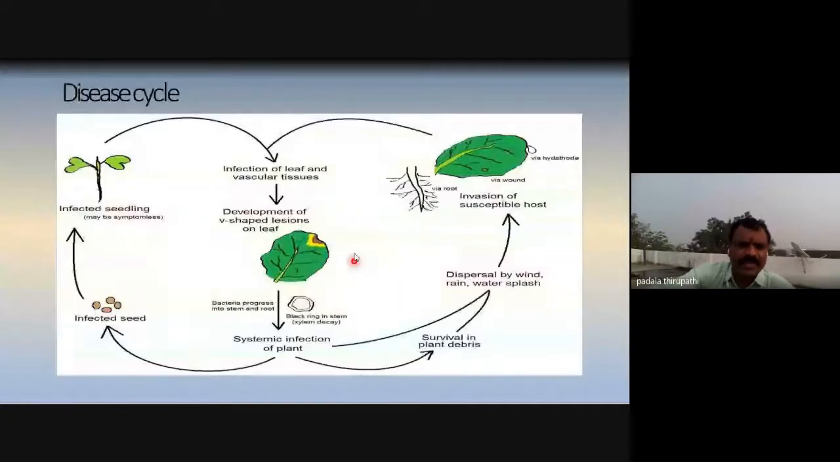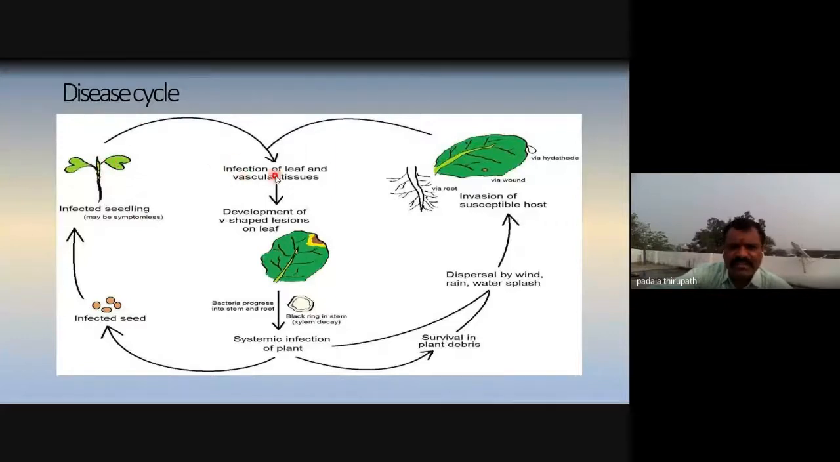And this is about the disease cycle related to our disease. So these are the infected seedlings, these are the infected seeds. Whenever we sow the infected seeds, symptoms are observed on the root, and on the cotyledons also.